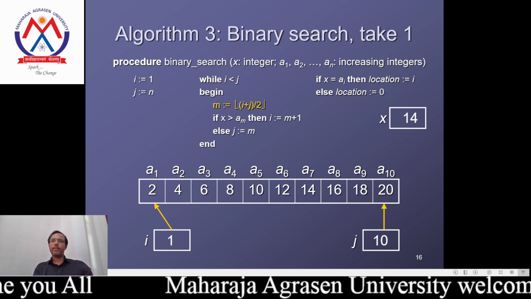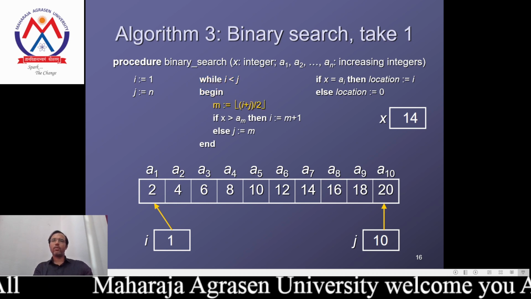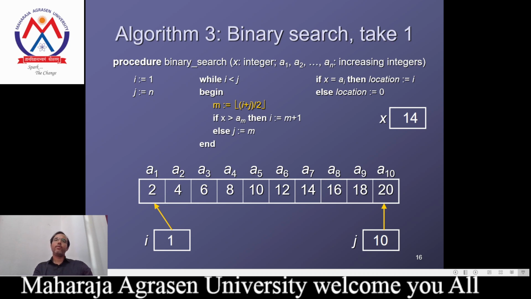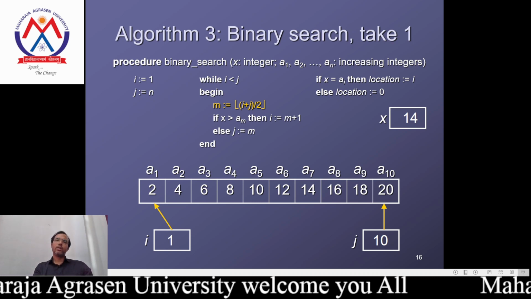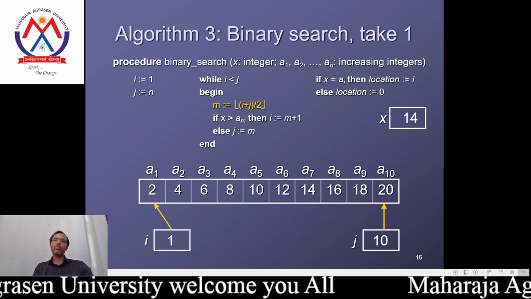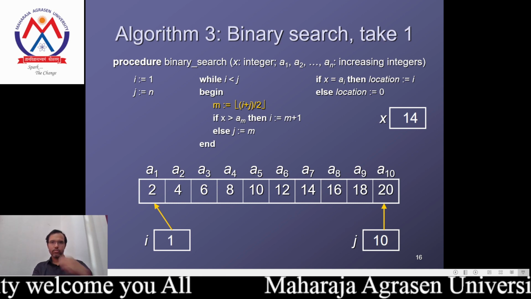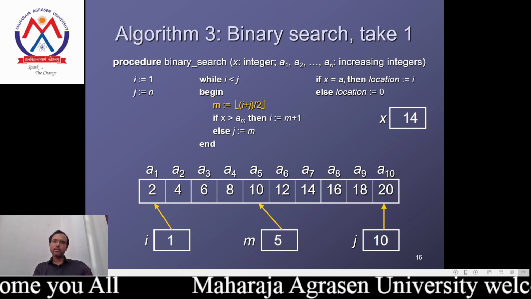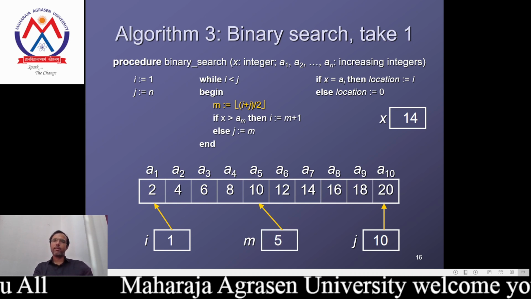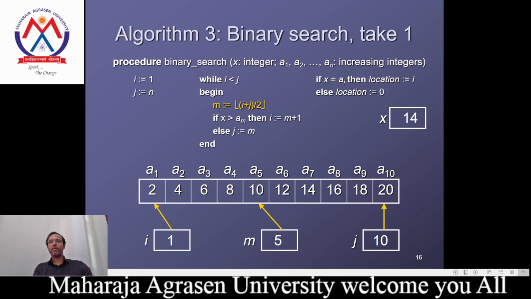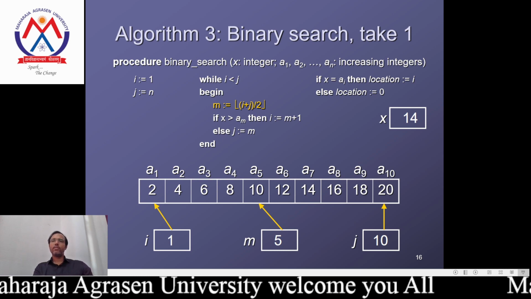Now whenever we start comparing values, we have to divide the list of elements into two halves. That's why m is the value i plus j divided by 2. In this case, 1 plus 10 is 11, divided by 2, that is 11 by 2, nearly 5, we have taken. The a5 is the value 10.